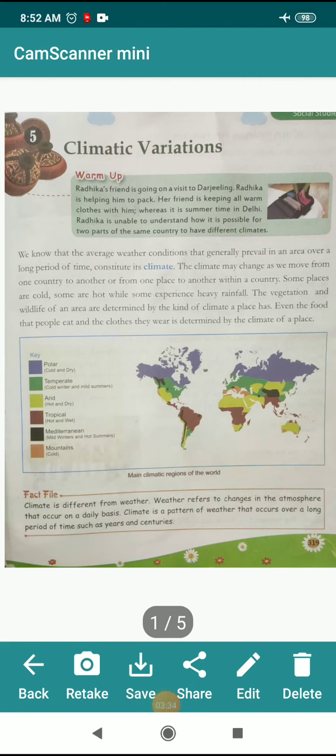Climate is different from weather. Weather refers to change in the atmosphere that occurs on a daily basis. Climate is a pattern of weather that occurs over a long period of time, such as years and centuries.